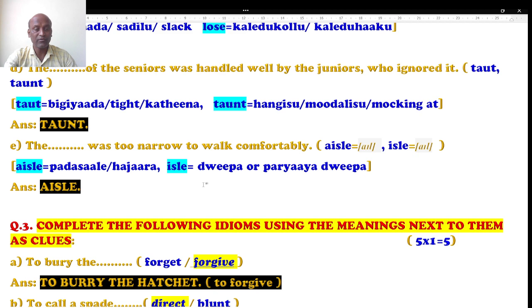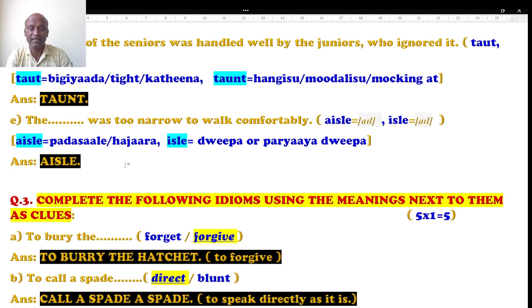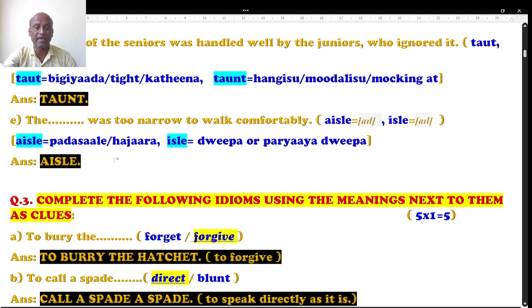Students, I'm going to challenge you with this question. Read the question carefully. I have given the meaning. Can you please comment with the right answer? Because one is Padasala that is given, another one is Paryaya Dvipa that is given. Please comment with the answer.